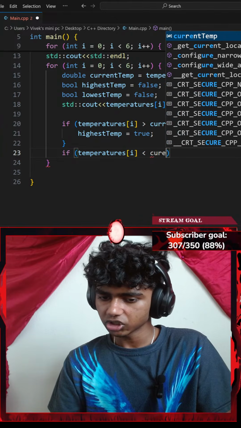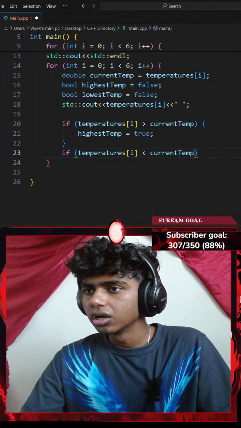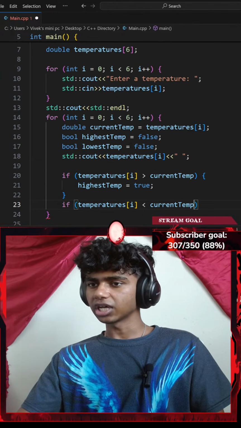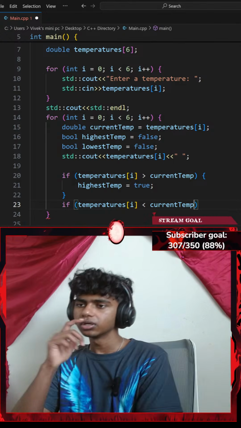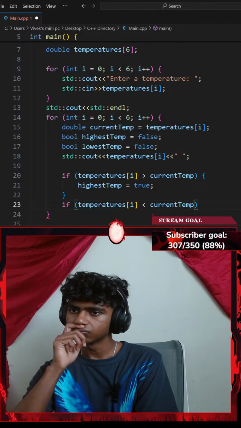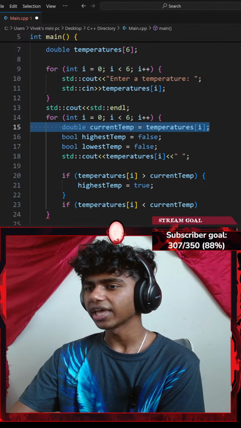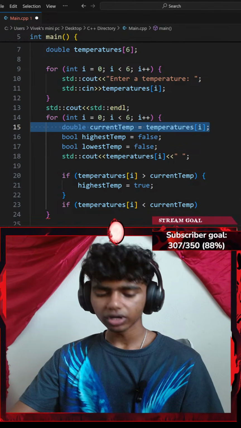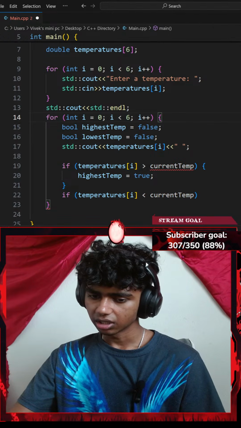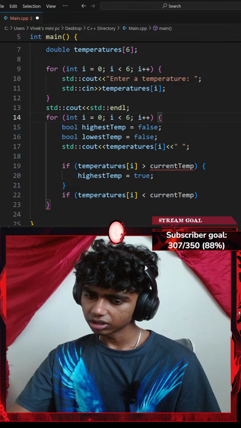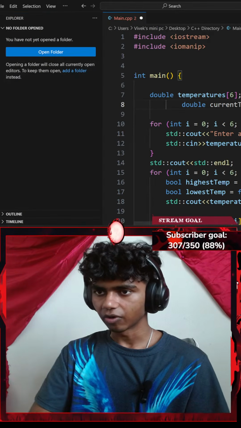Okay, current temperature. Line 15 should be outside the loop. Current temperature, should it be outside? It should be outside the... Oh, I think because it iterates every time. Oh, okay, that does make sense, because my temperature at index of i always iterates. Number is Boolean. Current temp greater than highest temp. Okay, let me get that outside my loop right here.